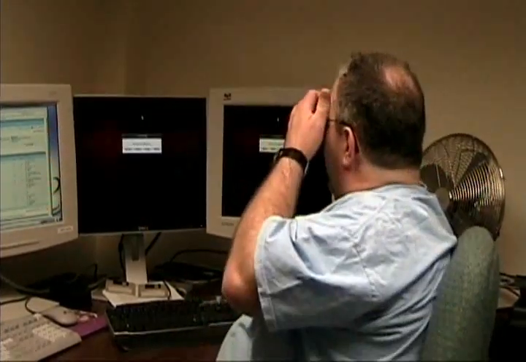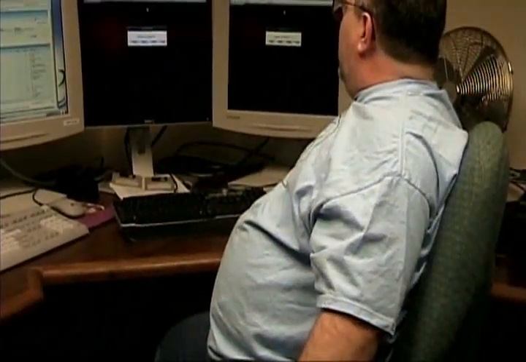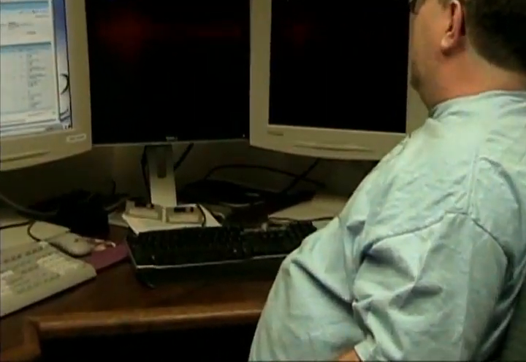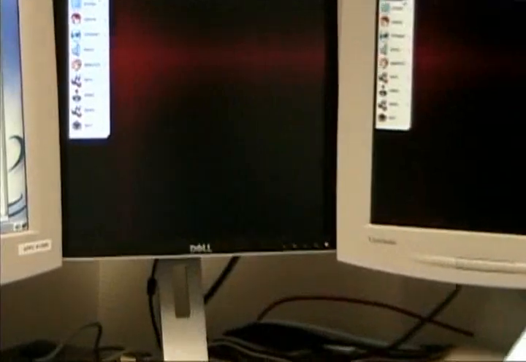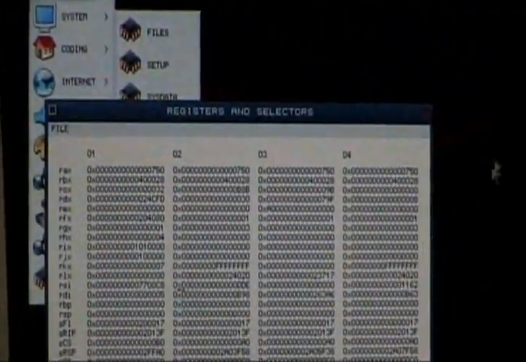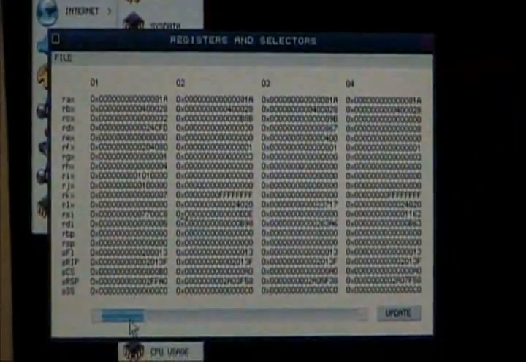And here we go. So Menuet is setting up right now, and really I think that's pretty slick for an operating system written in assembly. So it's got a whole bunch of stuff. First thing we'll do is look here at the system. And I like looking at the registers. Now it's 64-bit, and so we have 64 registers.